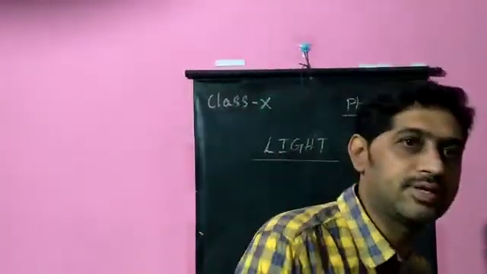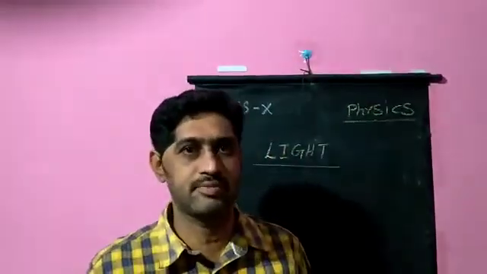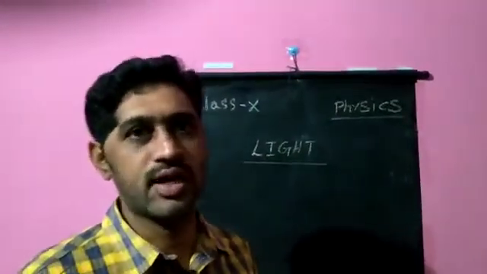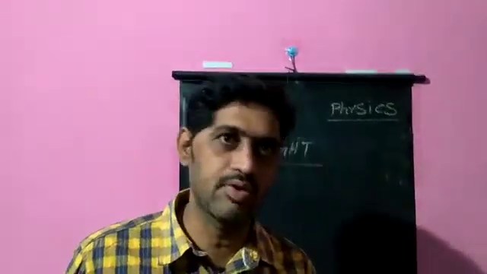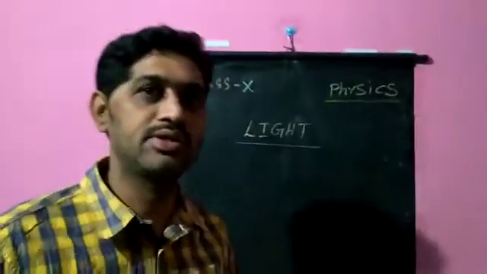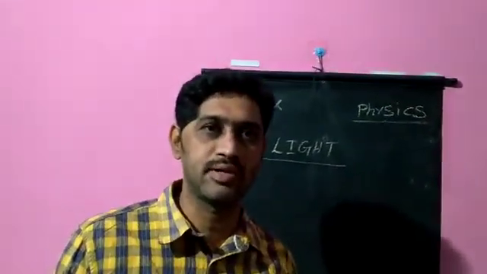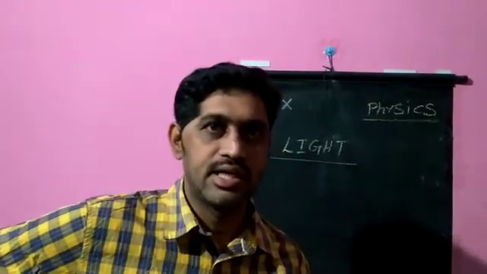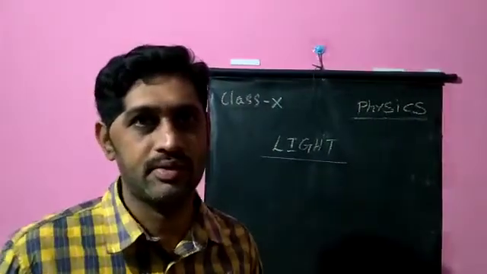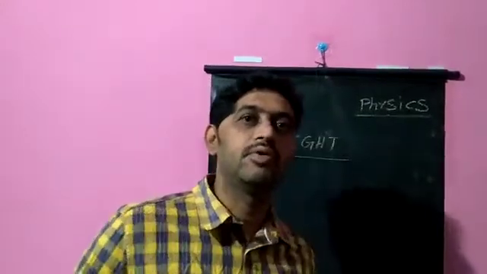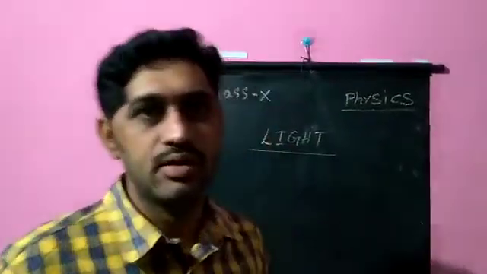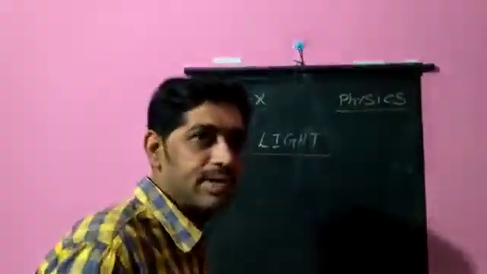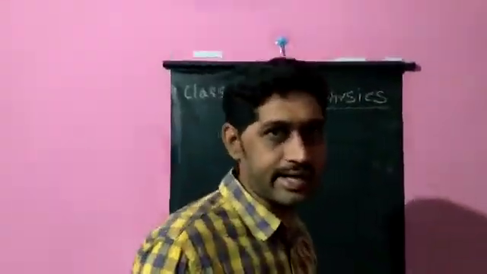About that we have briefly revised previously. Concave mirror is a converging mirror, convex mirror is a diverging mirror. That is because whatever light rays fall on a concave mirror, it converges them. That's why we call the concave mirror a converging mirror. Whereas in the case of a convex mirror, light rays falling on it diverge. That's why the convex mirror is a diverging mirror. And we have known that two types of images are formed: real image and virtual image. A real image is always inverted, a virtual image is erect.